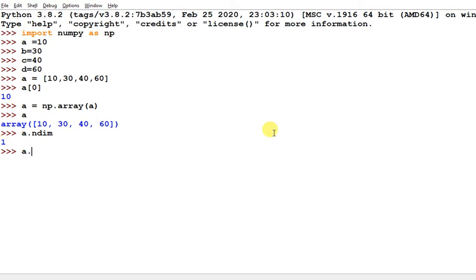And if I pass A dot shape, it returns 4 comma, which means it has only one dimension and that has 4 elements: 1 2 3 4. It returns 4 comma in the form of a tuple, meaning it has one dimension and 4 elements.